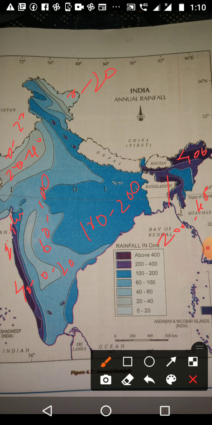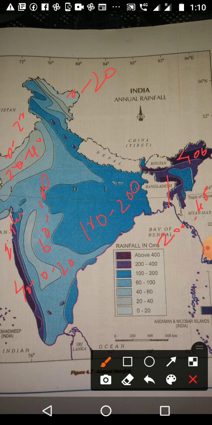0 to 20, this is the condition. You want to locate the place as well as identify the places, location plus identification. In the map, I will give a question like: where are we getting more than 200 centimeters in the state? For example, in Assam we are getting 100 to 200 centimeters. Then you can note this part, shade it here and write it.